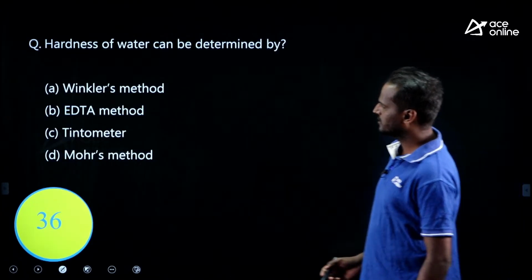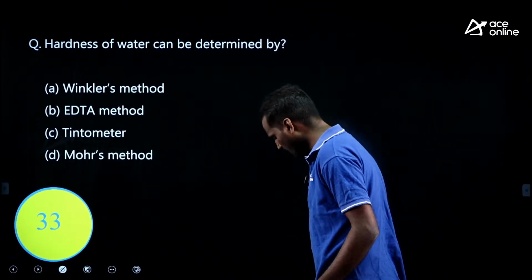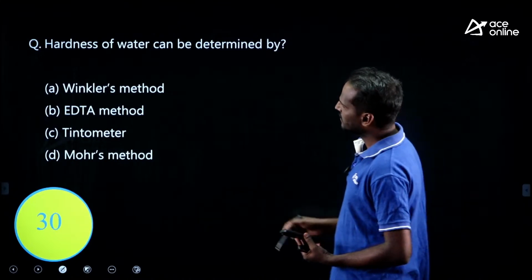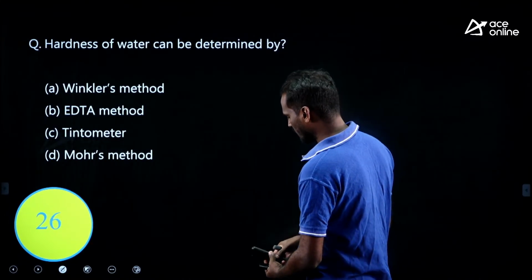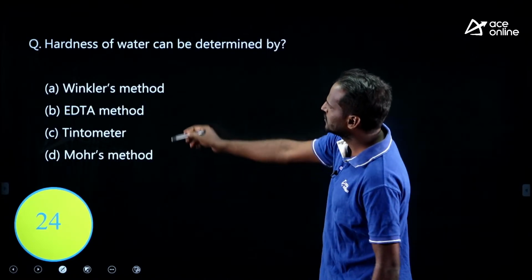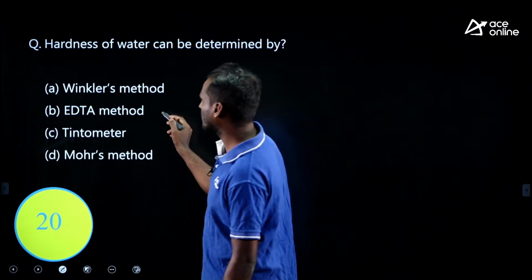Now, look at this question, try to solve in 36 seconds. Hardness of water can be determined by which method? EDTA or Versenate method.